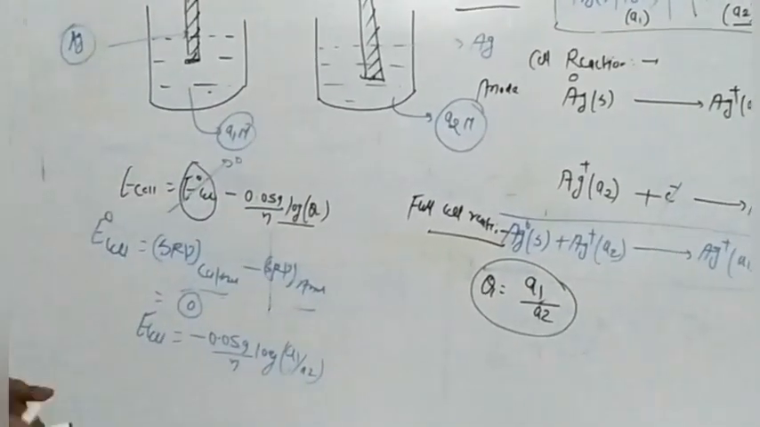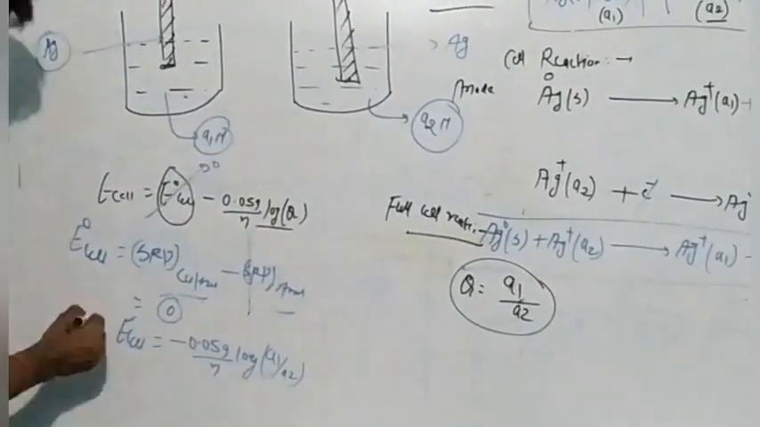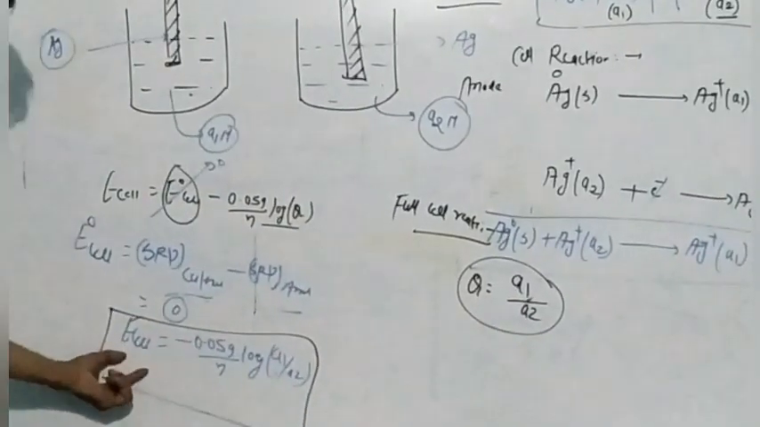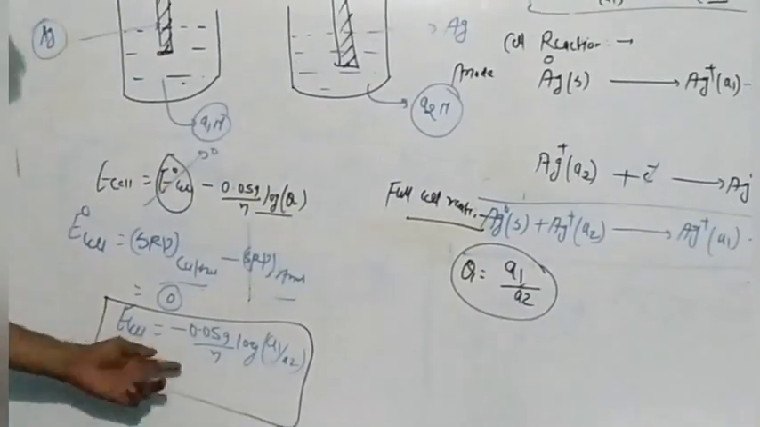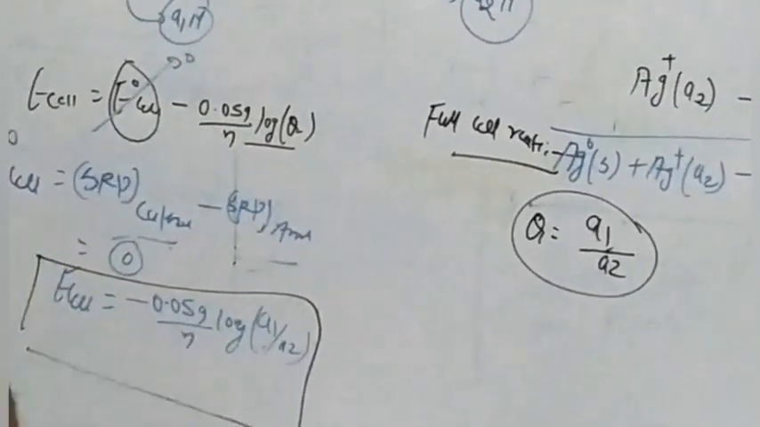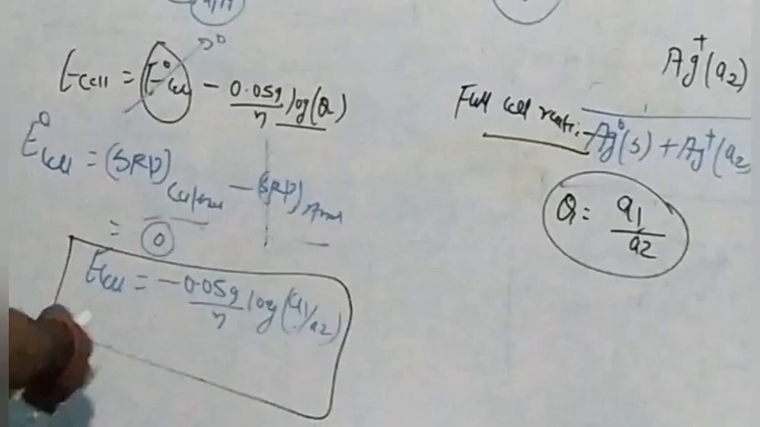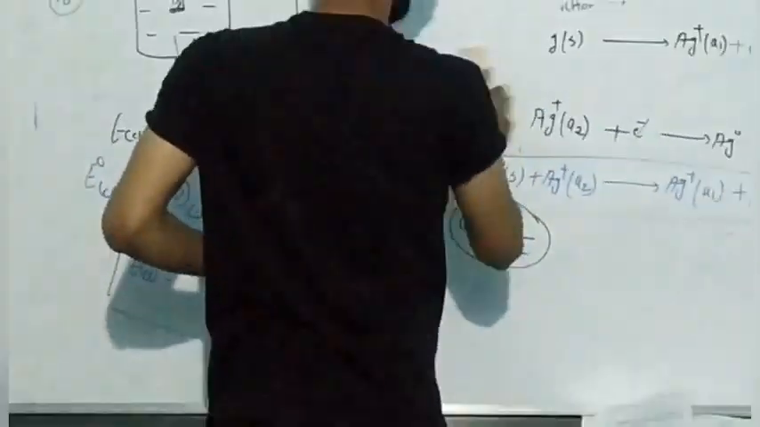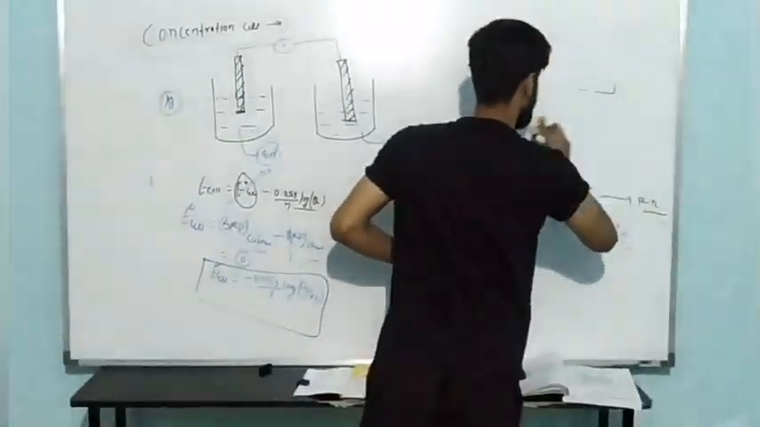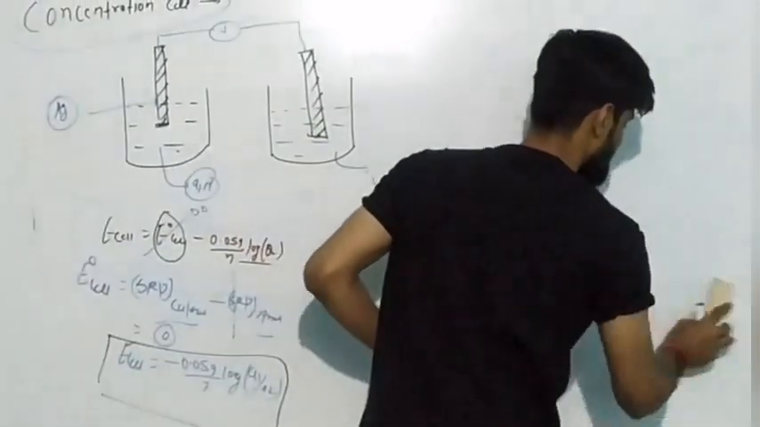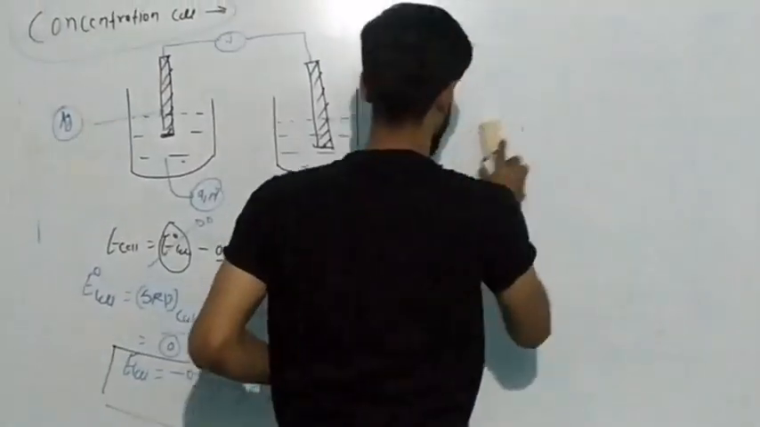Now, my dear student, here you have to focus on one more important concept. Here the cell potential of the reaction is equal to minus 0.059 upon n log A1 by A2. So first of all, you have to understand the cell potential of a cell can never be negative. If it is negative, then the spontaneous reaction won't occur in the cell.